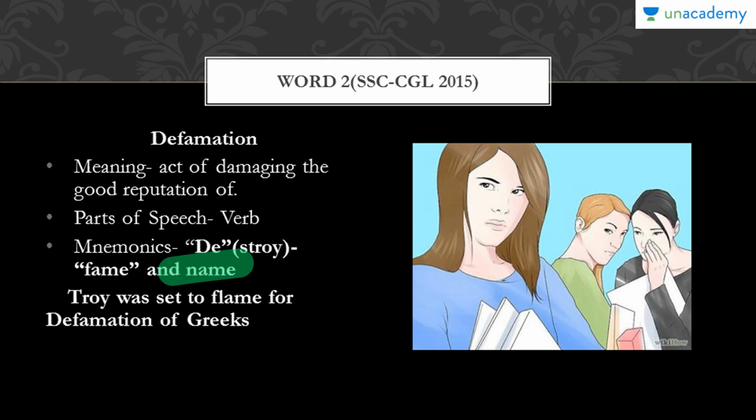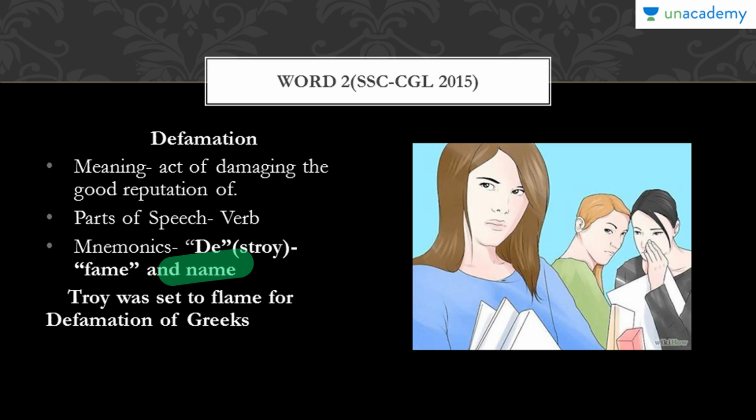A very simple word, I must say, that the very word conveys its meaning. Whenever you bring in this prefix D, it signifies that the word that follows is altered, and it has the exact opposite meaning. Fame is fame, and defame is the opposite of fame.